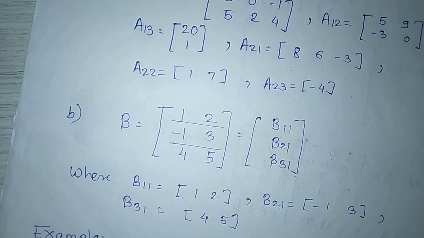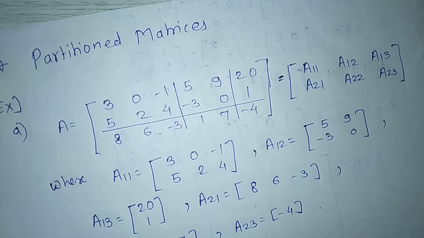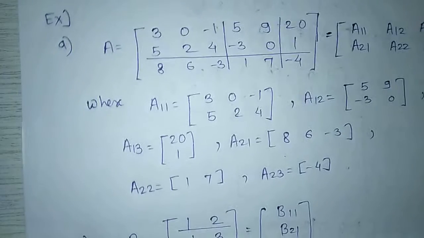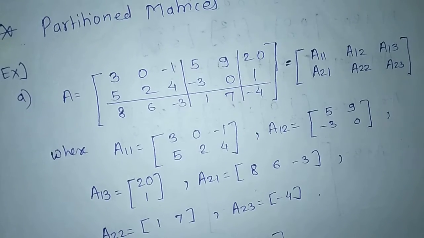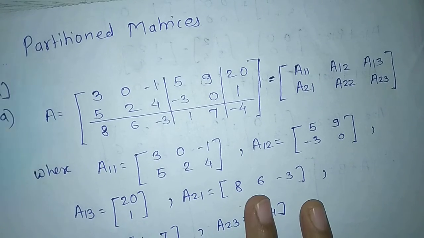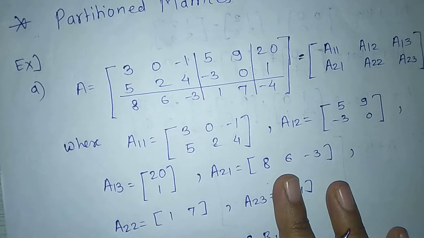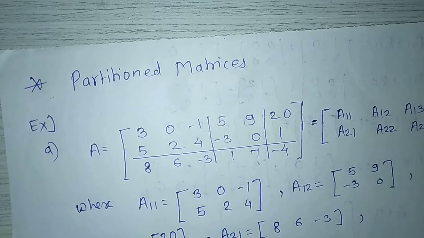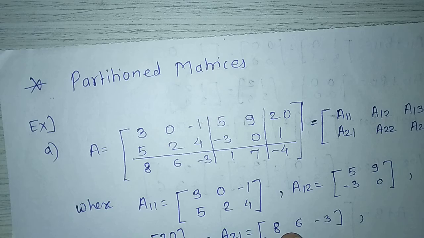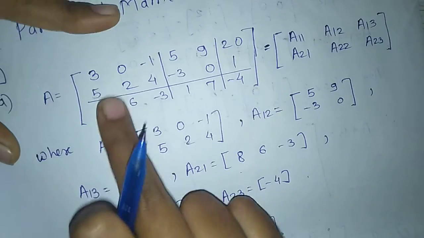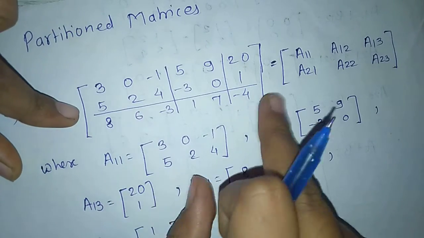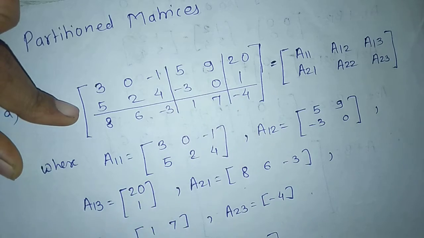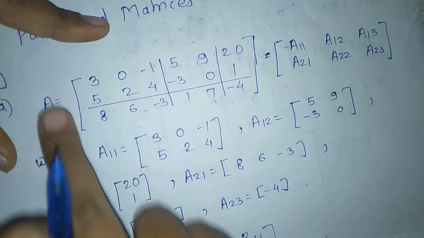Next, partition matrices. A matrix can be viewed as a list of column vectors rather than just a rectangular arrangement of numbers. That is, for an m by n matrix A. Here the matrix is 3 by 6.